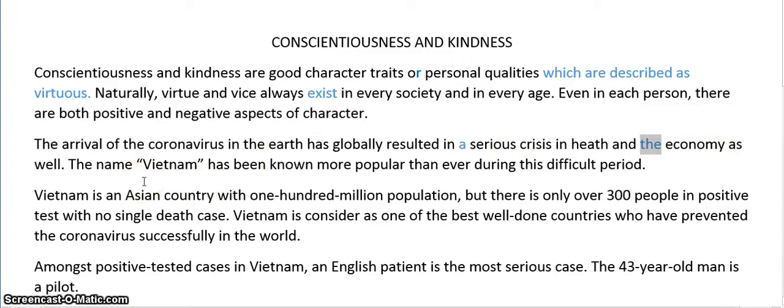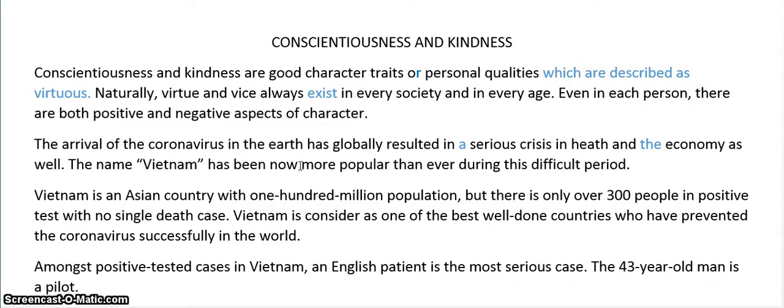The name Vietnam has been known more popular than ever during this difficult period. Known is not working here. What I think she would like to say is has been or is now is probably better than has been.